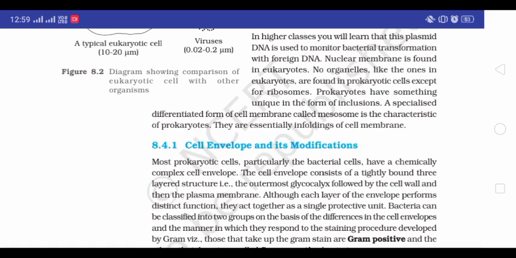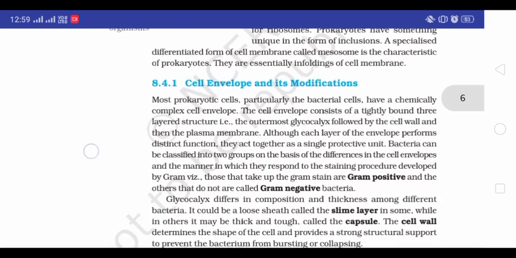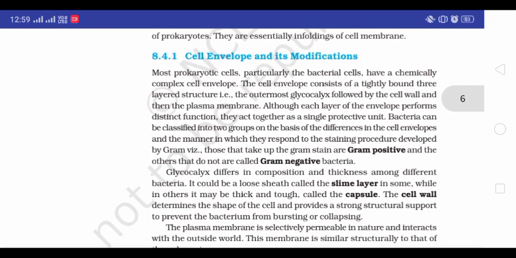8.4.1 Cell envelope and its modifications. Most prokaryotic cells, particularly the bacterial cell, have a chemically complex cell envelope. The cell envelope consists of a tightly bound three-layered structure, that is, the outermost glycocalyx, followed by the cell wall and then the plasma membrane. Although each layer of the envelope performs distinct functions, they act together as a single protective unit.